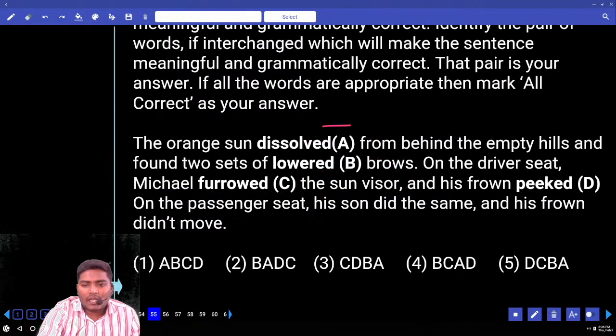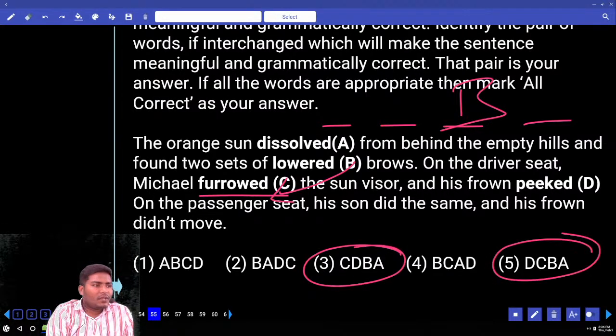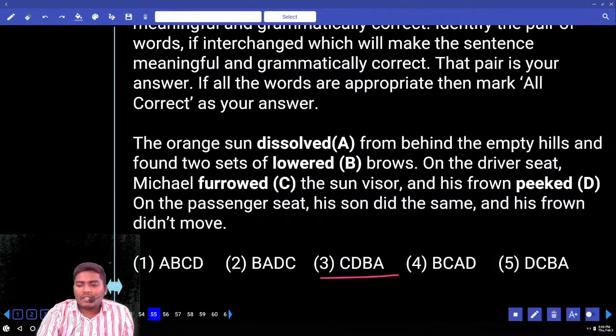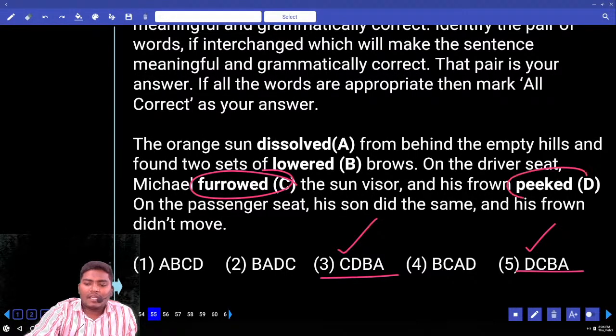So once look at this combination. In 3rd place, what you have to use? B must be used. Now tell me how many options you have. You have 2 options. What are they? 3rd one and as well as 5th one. Now 3rd one is beginning with C and 5th one is beginning with D. Okay. C is furrowed. D is nothing but peaked. Now tell me your answer.